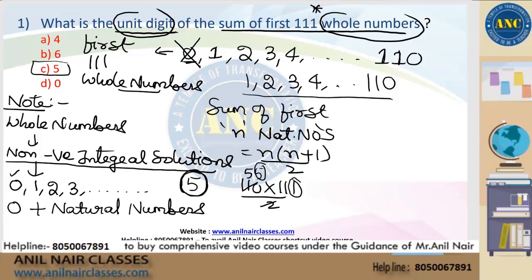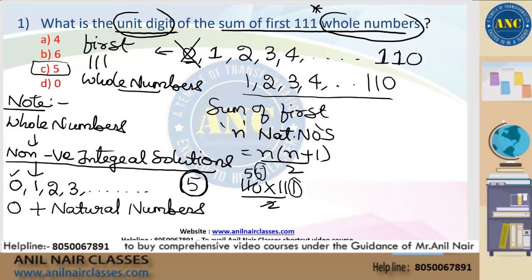There are three important keywords in the first question. First important keyword is it is on whole numbers. Whole numbers start with 0. In a hurry, don't make that mistake. That is the first keyword. The second keyword is we are not interested in finding the answer. We are interested in finding the unit digit.